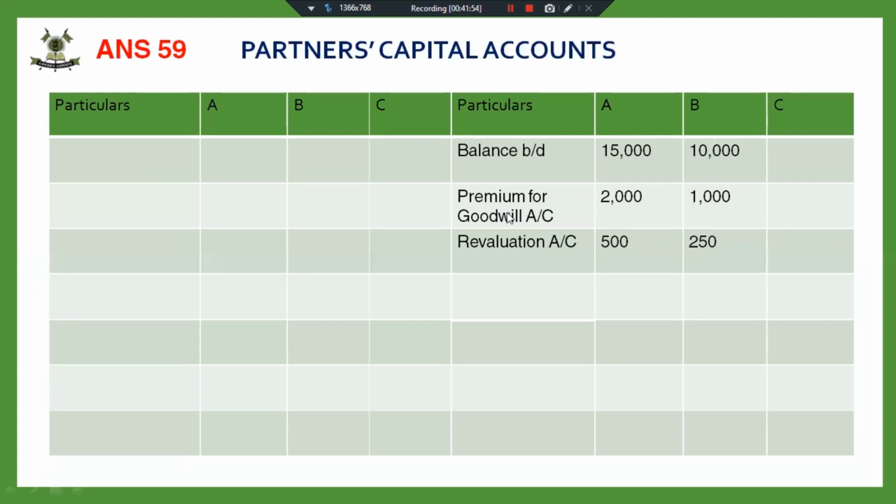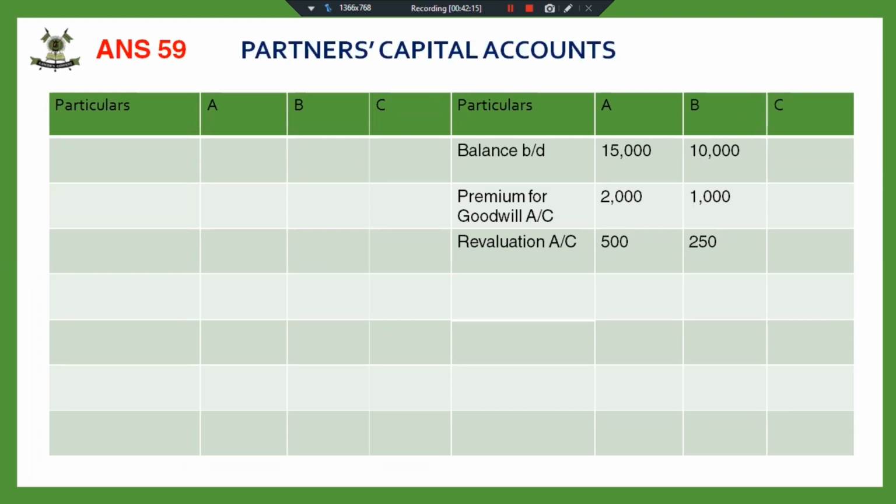It was 3,000 he has brought as premium for goodwill, and this has been distributed. Premium for goodwill is distributed amongst the old partners or the sacrificing partners in their sacrificing ratio. And here my sacrificing ratio is same as old ratio.